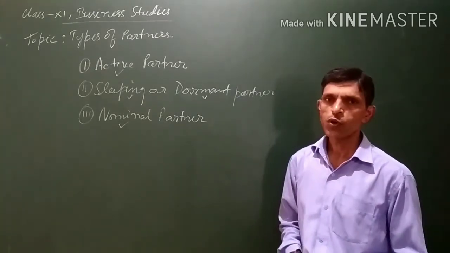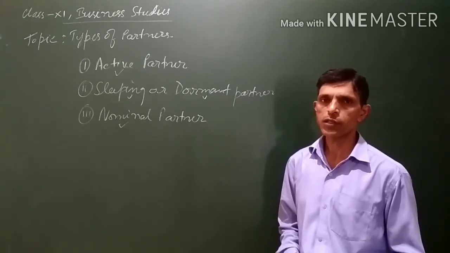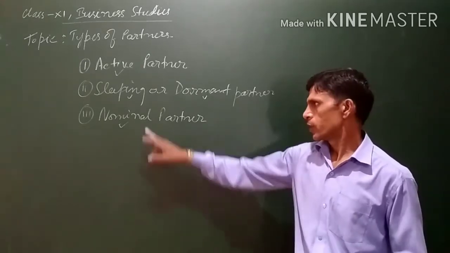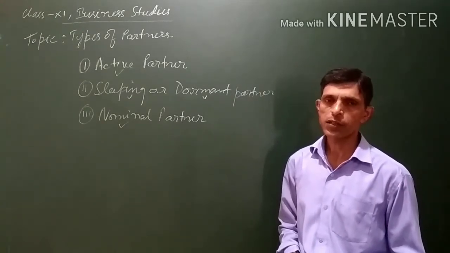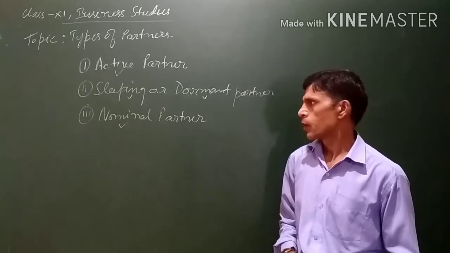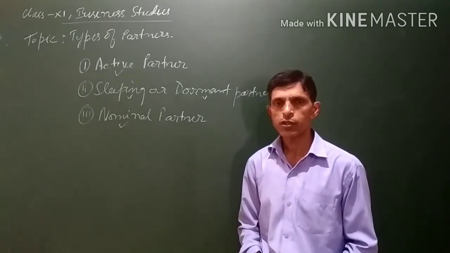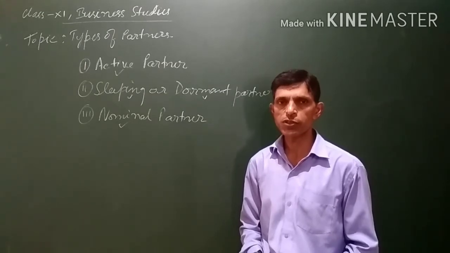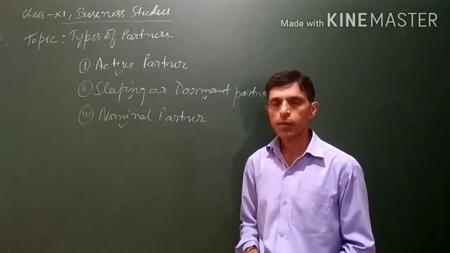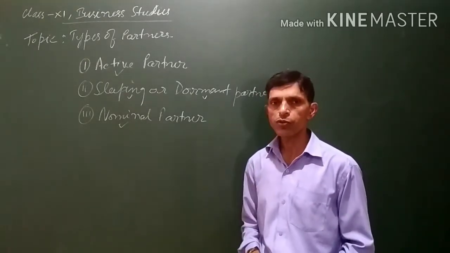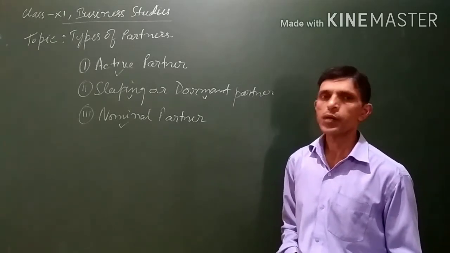Nominal partner is one who is actually not a partner in the business, that is not a partner in the partnership, but he or she allows his name to be used as a partner in the partnership business. This nominal partner does not contribute any capital, does not take part in the management of the business, and does not share profit and loss of the business, but he or she allows his or her name to be used as a partner in the business.